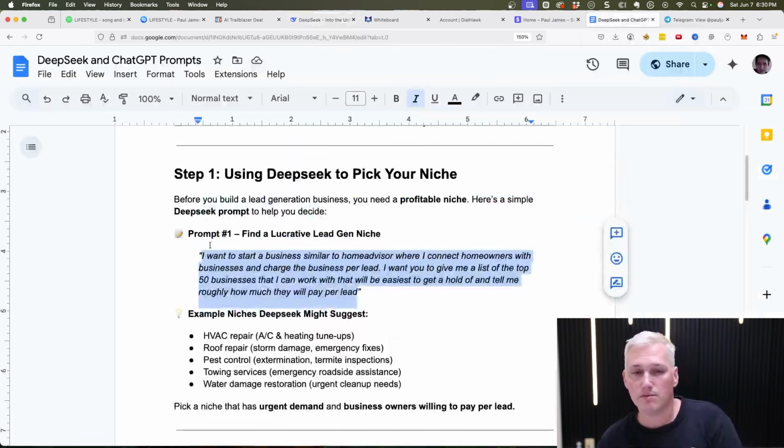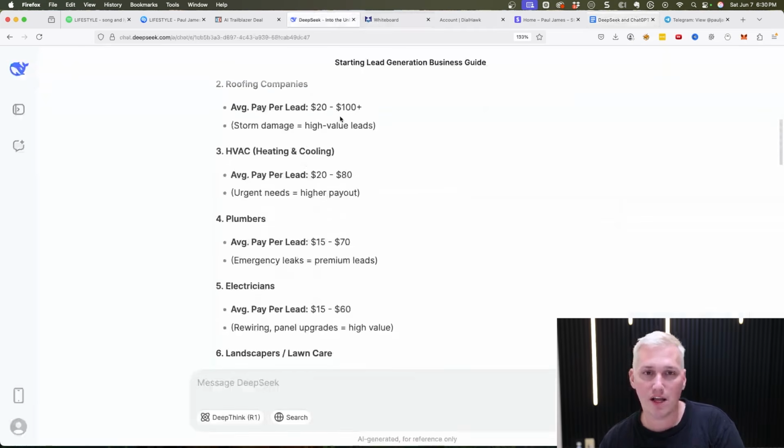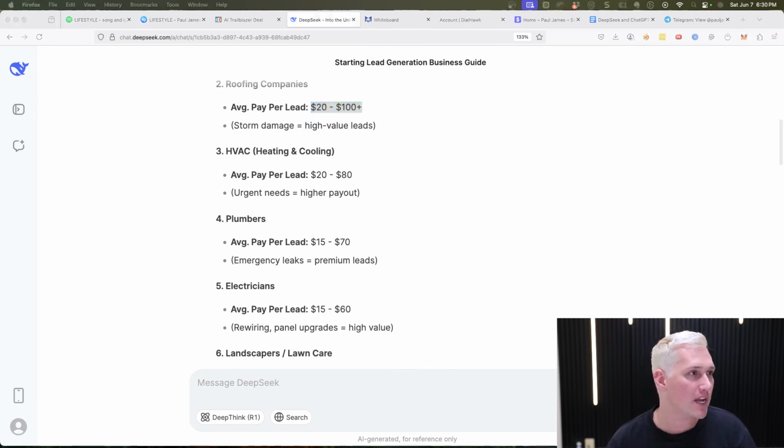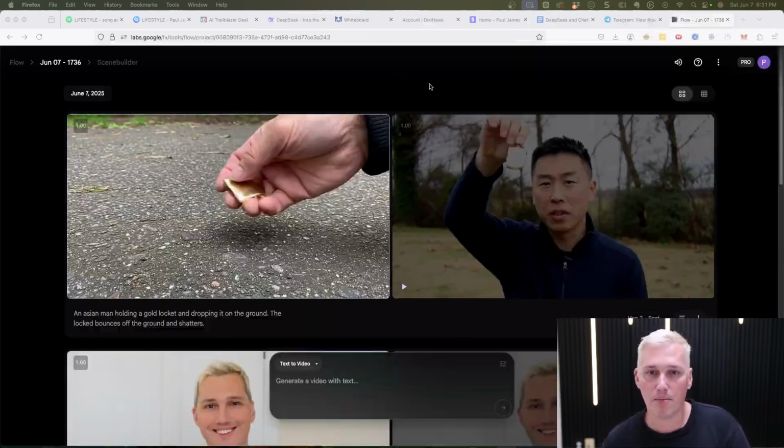But basically, DeepSeek gave us a list of all of the niches in here and exactly what they pay per lead, so that you don't even have to think about it. Okay, so we'll go on to the other prompts in a minute, but I did want to open back up